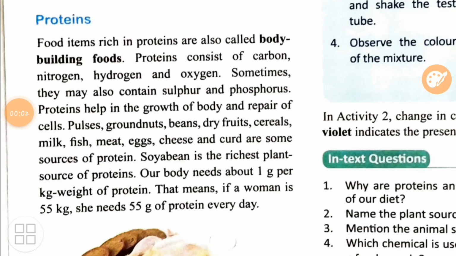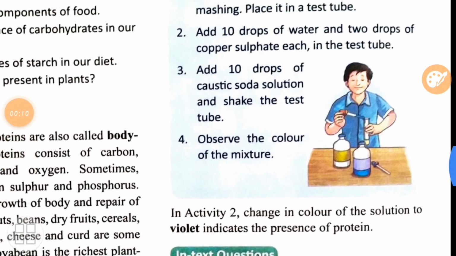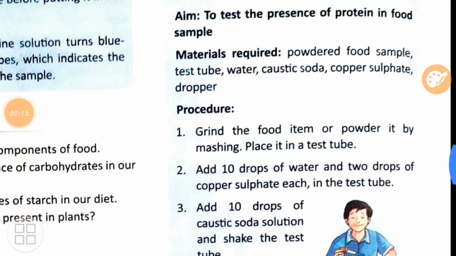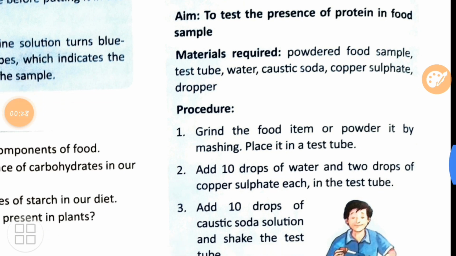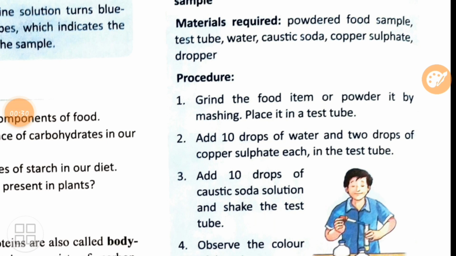So here they have simply given you a one paragraph introduction about proteins, which we have already done in our previous classes. Let's move and see what is given on the next part of the same page. Here they have given us an activity to test the presence of protein in a food item. Materials required are what? Powdered food sample, test tube, water, caustic soda, copper sulfate and a dropper. Let's see what is the procedure of performing this activity.